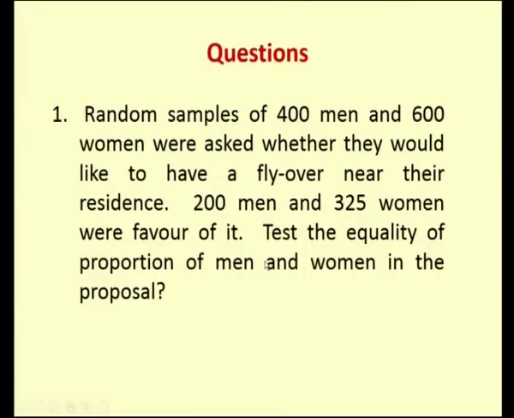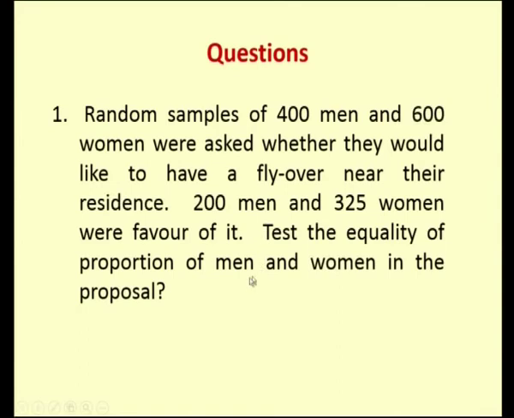Now, I have two different questions for you to answer, and you need to find out what type of test from these two questions. Question number 1. Random samples of 400 men and 600 women were asked whether they would like to have a flyover near their residence. 200 men and 325 women were in favor of it. So, you can see that there are segregation in the population with 200 men and 325 women. So, we need to test the equality of proportion of men and women in the proposal.